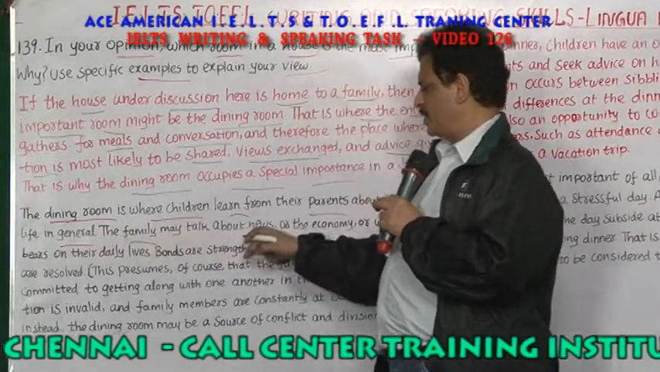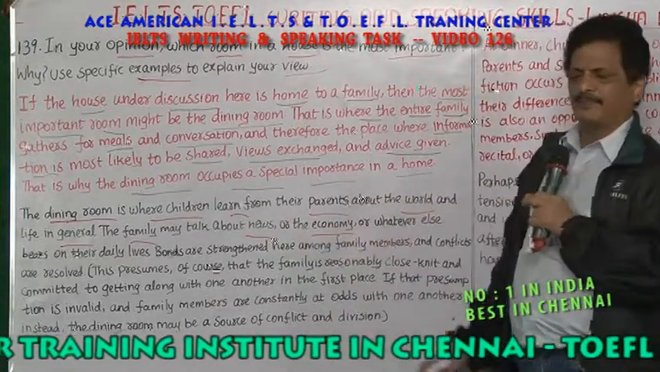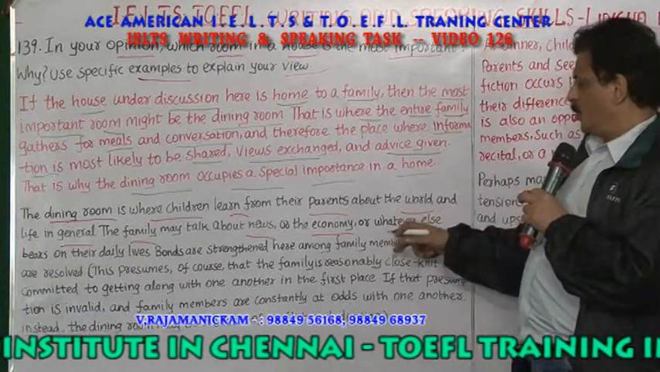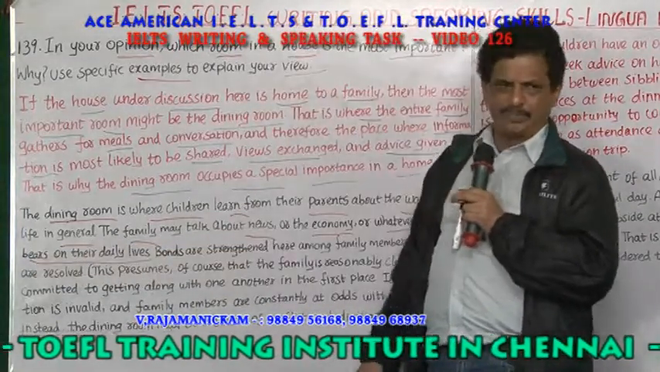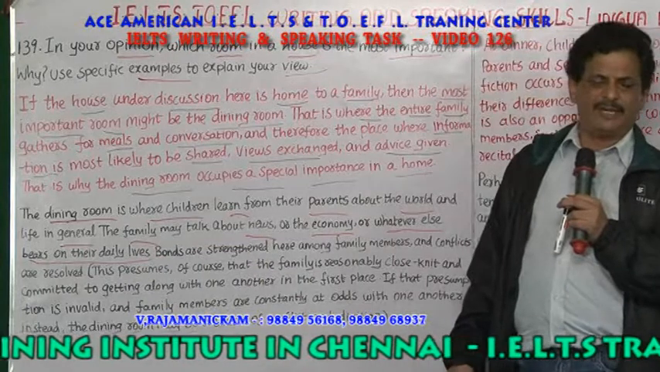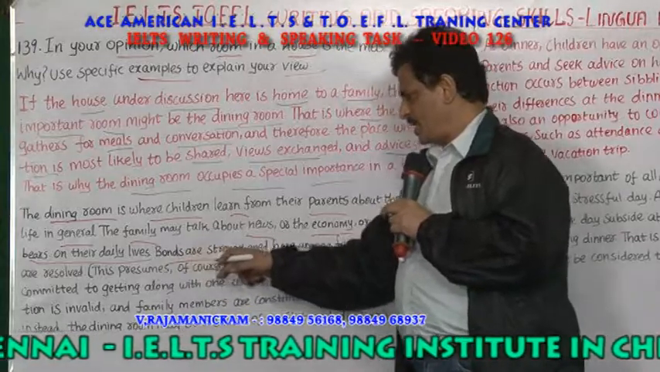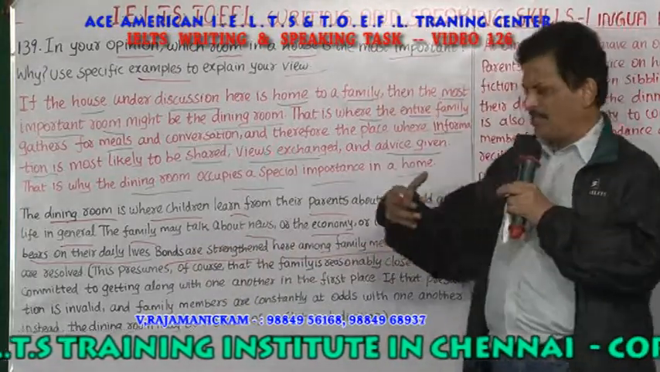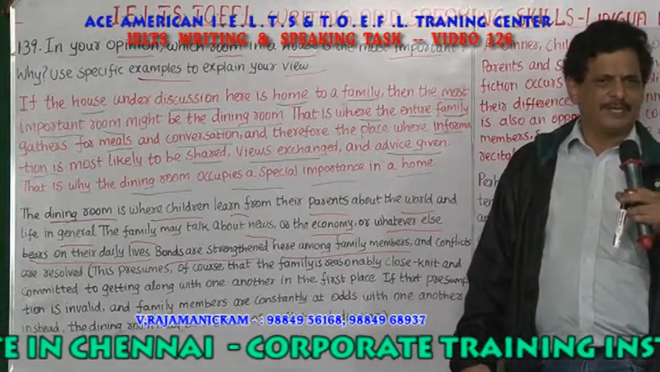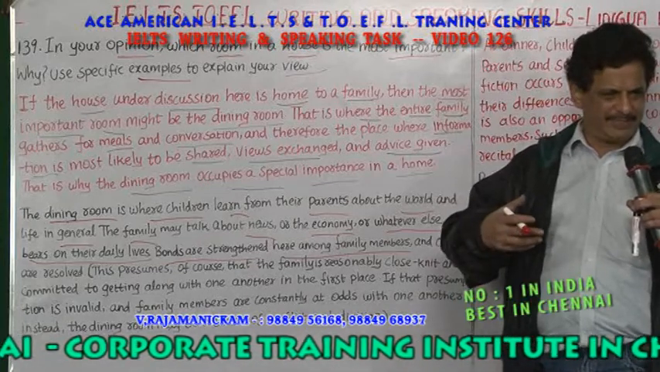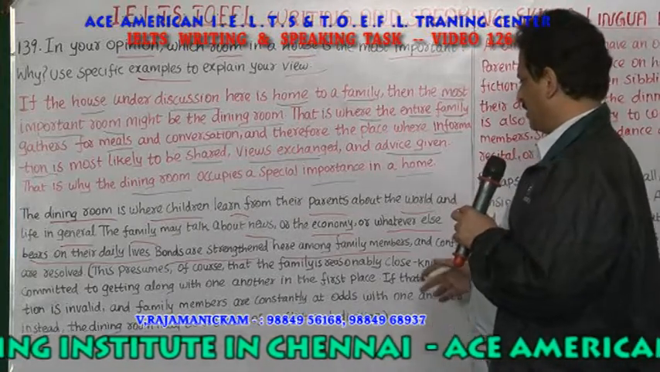The family may talk about the news, daily happenings, or the economy, how the economic conditions are, or whatever else, anything, the buzz on their daily lives. What's happening daily? Petrol prices up, death and robbery, everything about good and bad news. So bonds are strengthened here among family members. The relationship between the husband and wife, between the son and father, between the brothers and sisters, between the siblings, the bonds are strengthened here among family members.